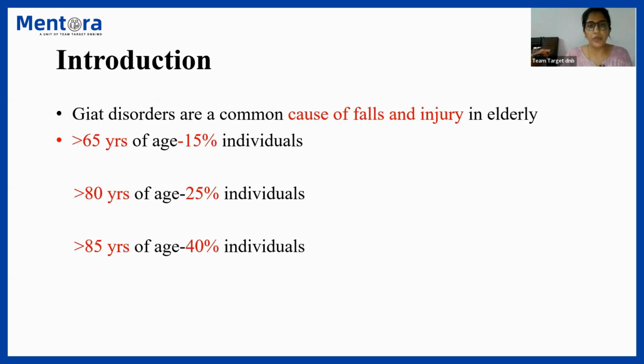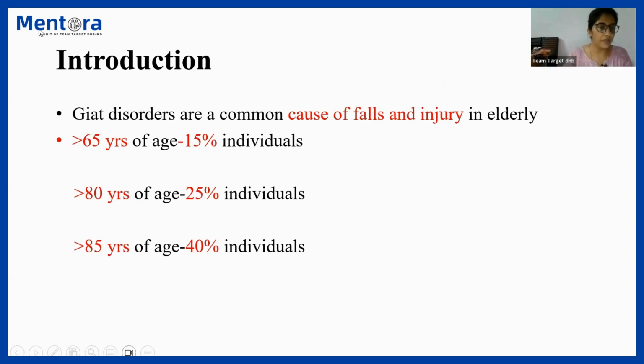So talking of gait disorders, gait disorders are a common cause of falls and injury in elderly patients. More than 65 years of age, around 15% of individuals will have a gait disorder.